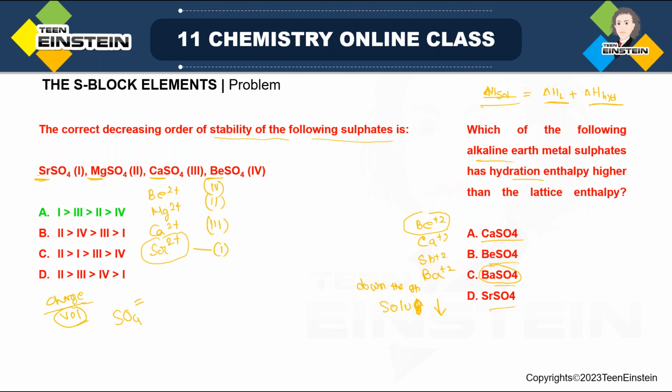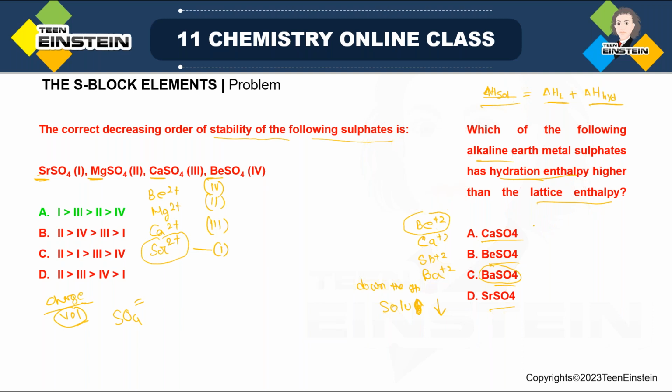Now in the question, it is not directly asking the solubility order, because if it were, it would be a very flat question and we could easily answer it. But it is simply asking in which alkaline earth metal the hydration enthalpy value is higher, that means hydration enthalpy is more negative than lattice enthalpy.